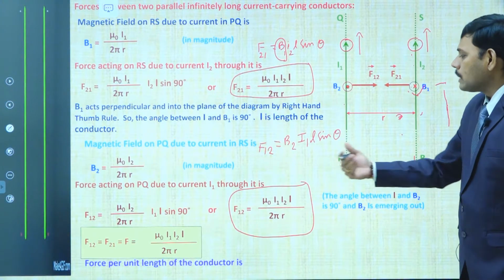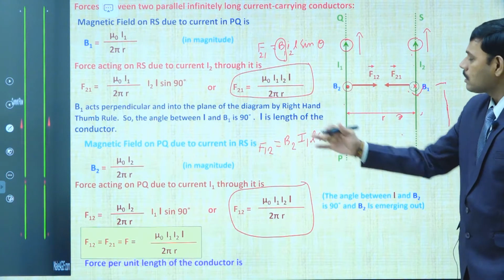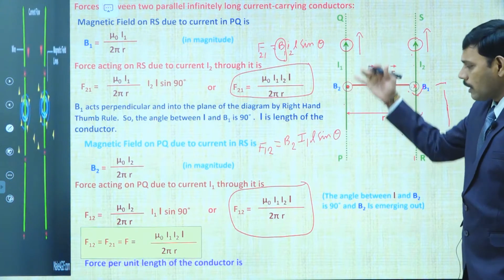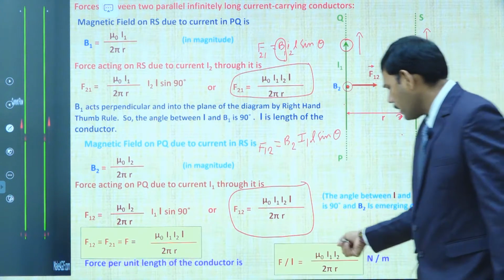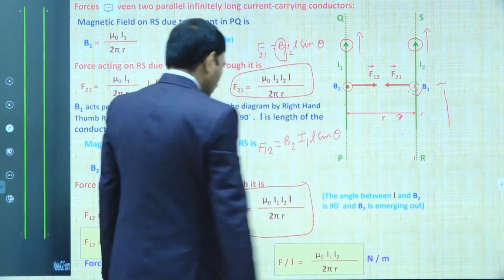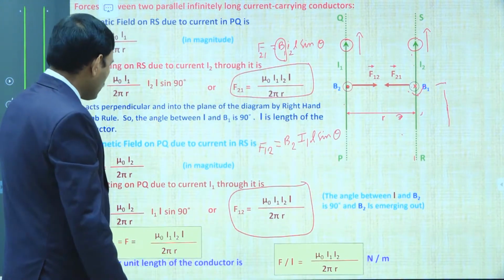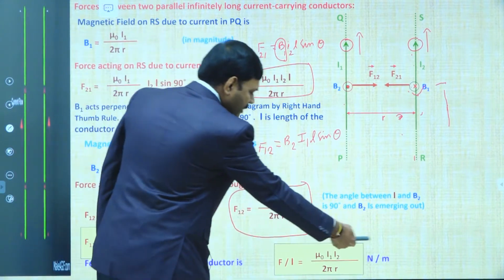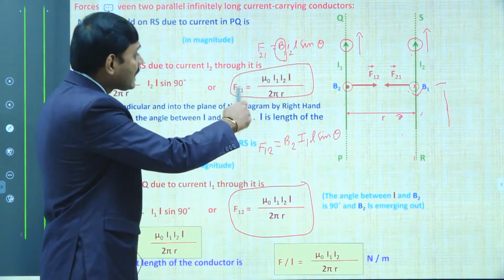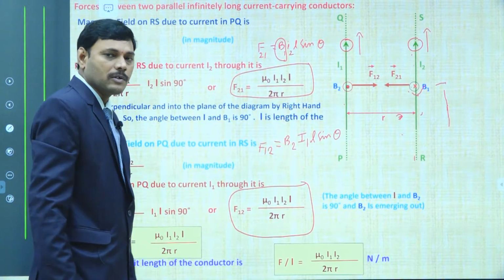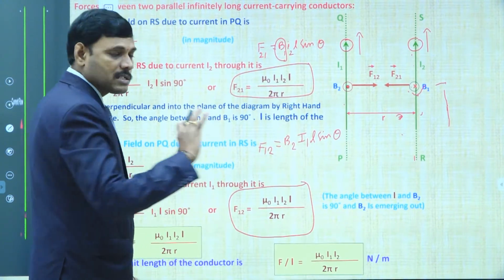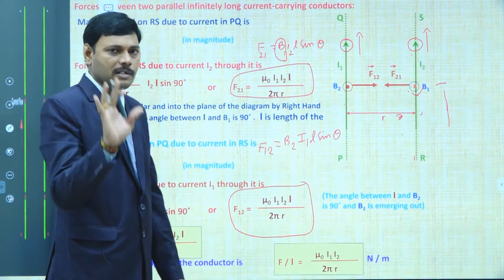Then force per unit length. This is the force on a wire of part of length L. Then force per unit length, just cross multiply, we get F by L is equal to mu naught I1 I2 by 2 pi r. Force means newton, force per unit length means newton per meter. The force per unit length between two parallel current carrying wires is mu naught I1 I2 by 2 pi r. Students, I hope you followed this derivation very well.